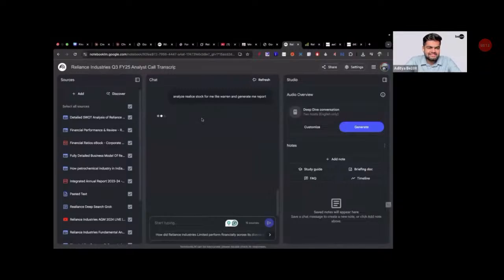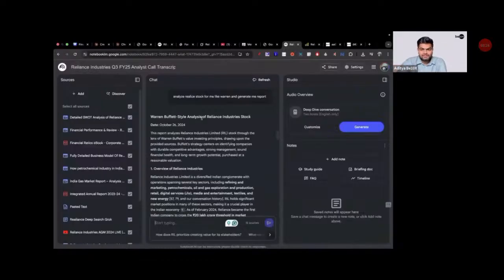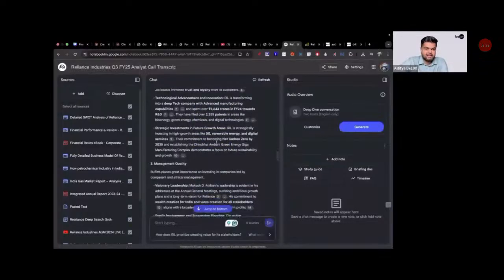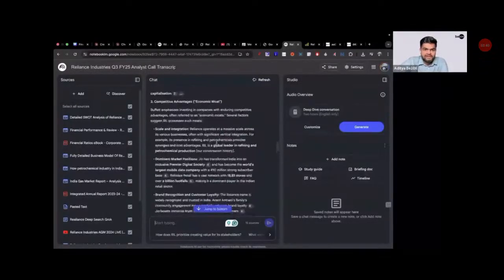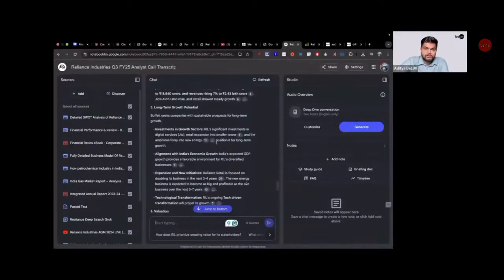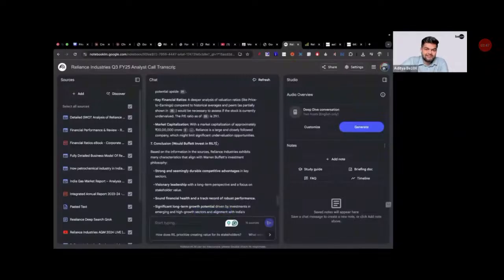Okay, folks, now see, it will be giving you analysis which before this was only possible with an analyst who has 10 or 15 years of experience, and even then you would have paid them 1 crore or 2 crore rupees salary. Just see how deep this analysis is. It is giving you management quality analysis, competitive advantages, moat, financial health and performance. After that, we are getting long-term growth potential, valuation, and conclusion.